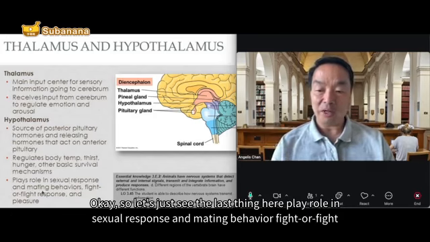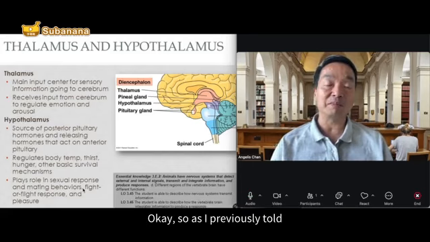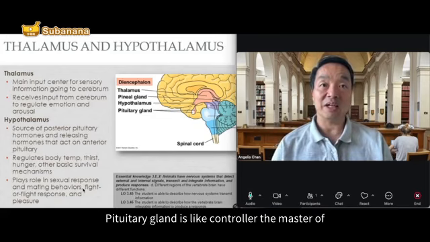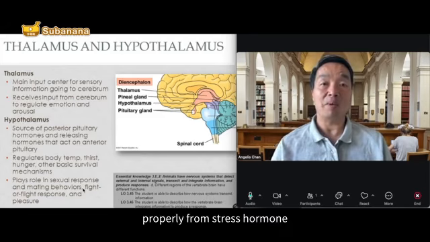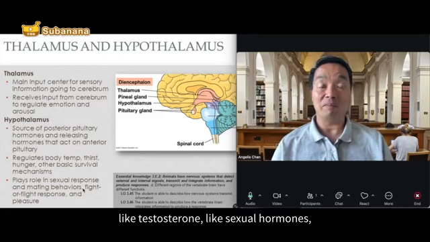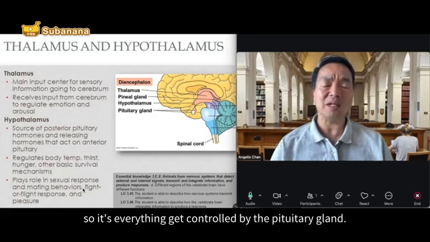Let's just see the last statement here: it plays a role in sexual response and mating behavior, and fight and flight. As I previously told you, the pituitary gland is like the controller, the master of the endocrine system. So the pituitary gland actually controls a lot of hormonal reactions, from stress hormones to sexual hormones like testosterone. Everything gets controlled by the pituitary gland.